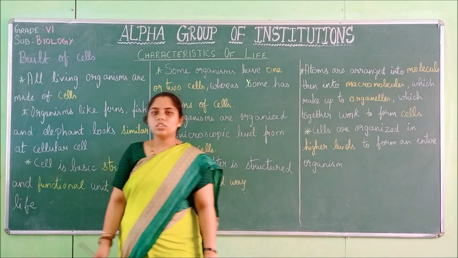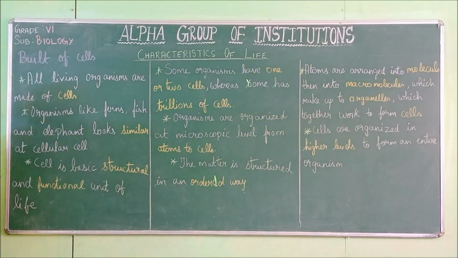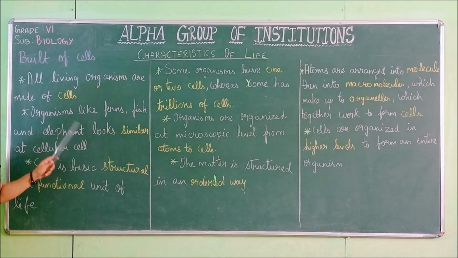I will now give you a short recap from the first. We were talking about cells in this video. All living organisms are made up of cells only. Without cells there is no life. All the living things that we see are made up of cells only. Organisms like ferns, fish and elephants look similar at the cellular level. Even though externally they may differ in size, shape and everything, at the cellular level all types of organisms are the same.